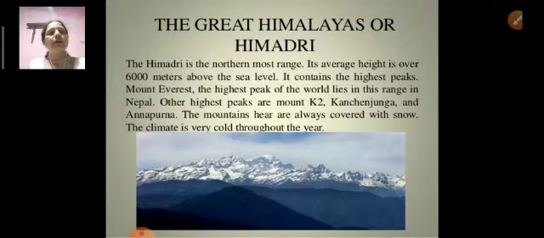And so here the Great Himalayas or Himadri. We will know about the Himadri. The Himadri is the northernmost range. Its average height is over 6,000 meters above sea level. It contains the highest peaks. Mount Everest, the highest peak of the world, lies in this range in Nepal. Other high peaks are Mount K2, Kanchenjunga and Annapurna. Okay, children, the mountains here are always covered with snow. The climate is very cold throughout the year.